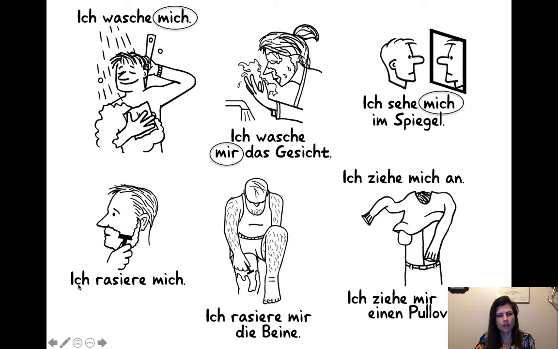And then ich rasiere mich. I shave myself. But then we'll put it into the dative. Ich rasiere mir die Beine. I shave myself the legs, which is of course really I shave my legs. Ich ziehe mich an. I dress myself. And then here's the equivalent form in the dative. Ich ziehe mir einen Pullover an. I put a sweater on, I guess is the best way to say that. I pull to myself a sweater on. Yeah, so mir. I put a sweater on.